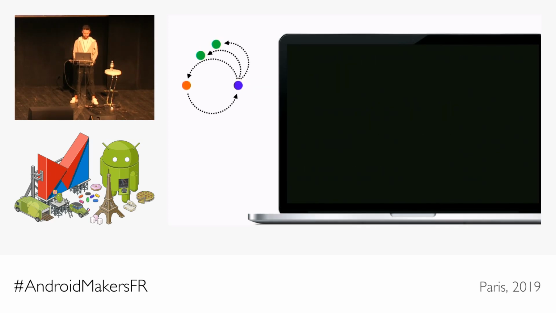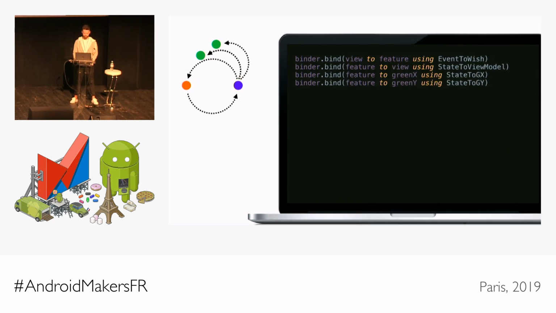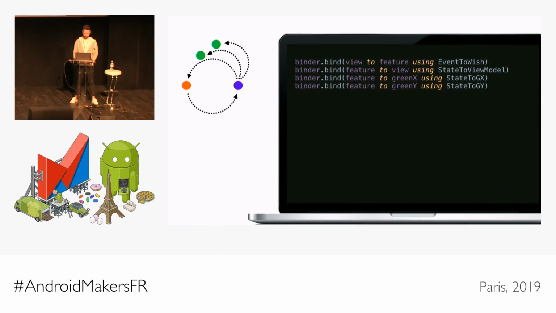Going back to this example that we had earlier, this is how it would look in code. So we would bind the view to the feature using a transformer. And we could bind this feature's output to the view and the green components. And in just 4 lines, we describe the reactive connections in this small subsystem. There are a couple of additional benefits here.